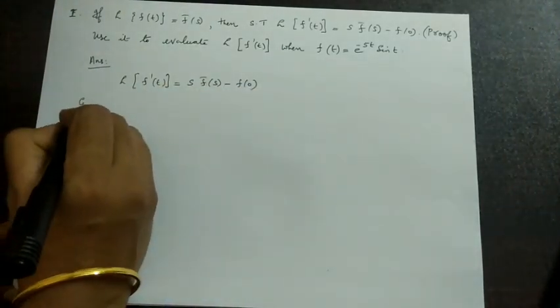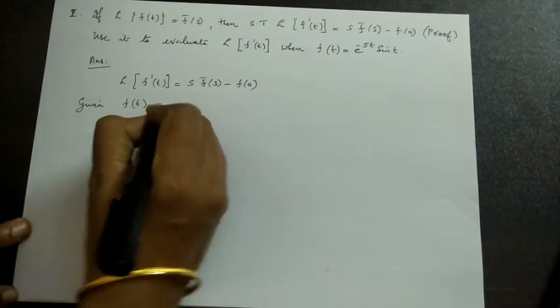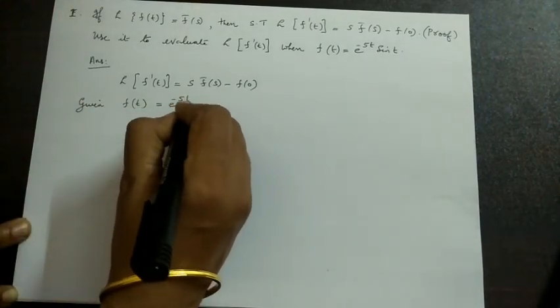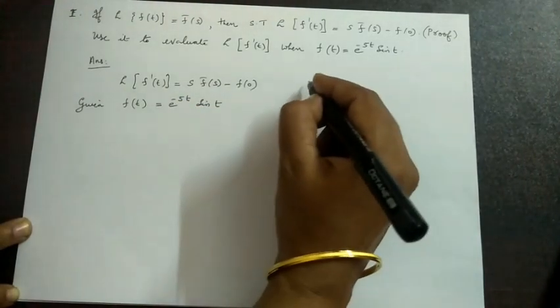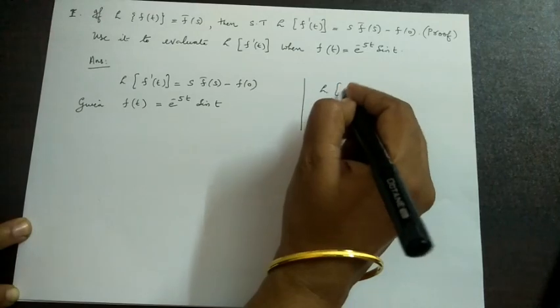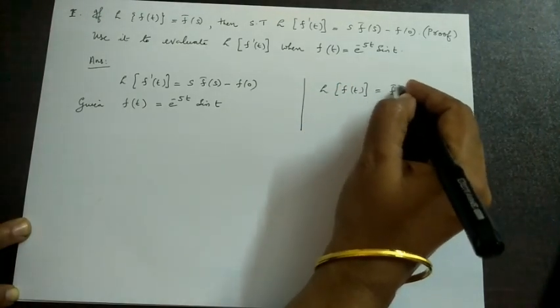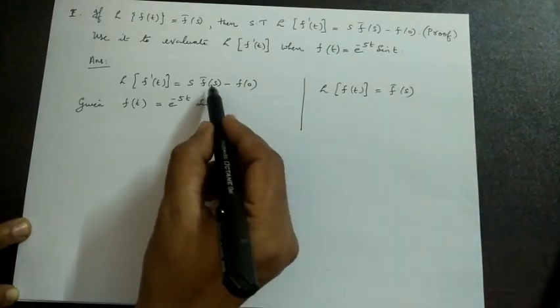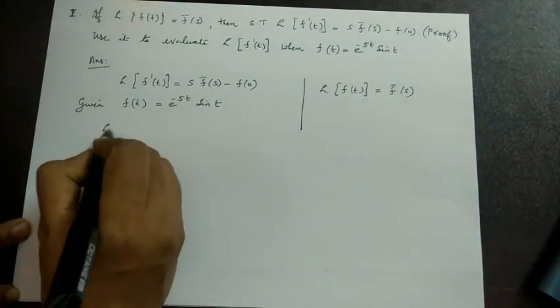Here, given f of t equal to e raised to minus 5t sin t, we can find the Laplace transform of f of t, which will be equal to f bar s. Therefore, in the place of f bar s, we can write the Laplace transform of f of t.